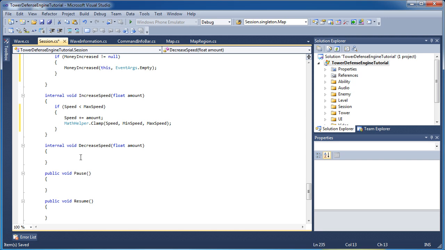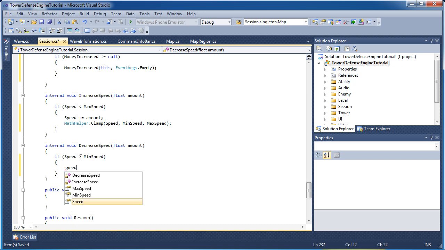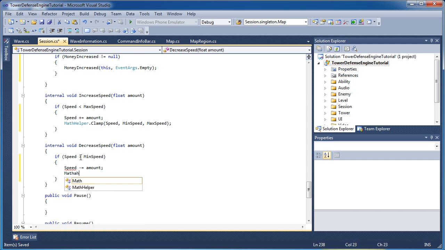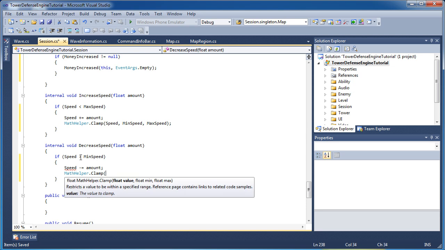And now the decrease speed, we do the same thing. If speed is greater than min speed, speed -= amount. MathHelper.Clamp(speed, minSpeed, maxSpeed).